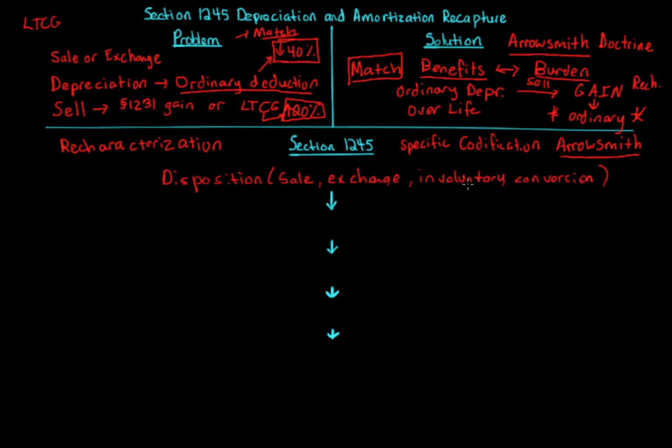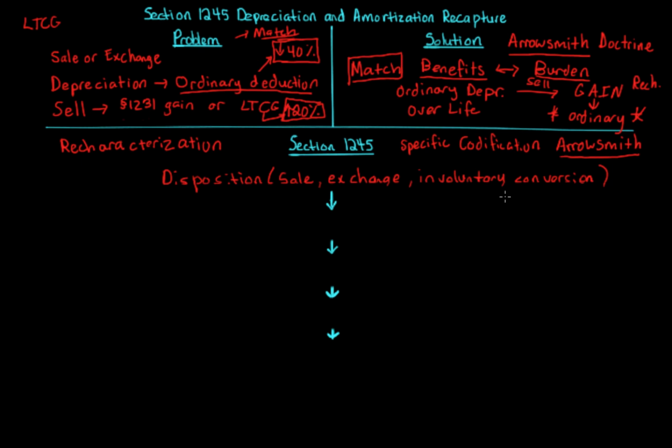And that's really what Section 1245 gets at. It gets at 1231 and also long-term capital gain treatment, which comes through sale, exchange, or involuntary conversion. So that's what you need to be thinking in your head: Section 1245 applies to sale, exchange, or involuntary conversion. One of those. That's what disposition should mean to you.